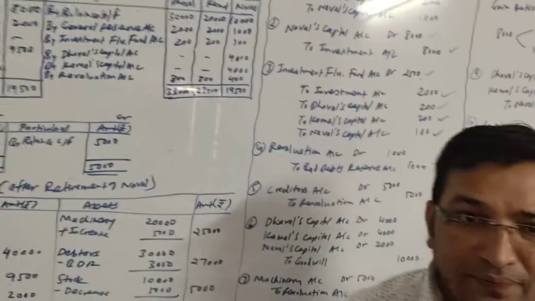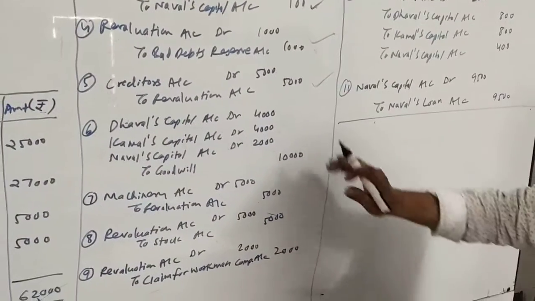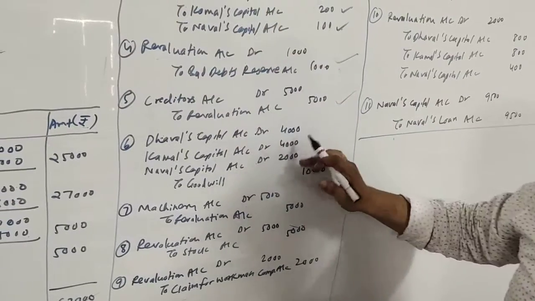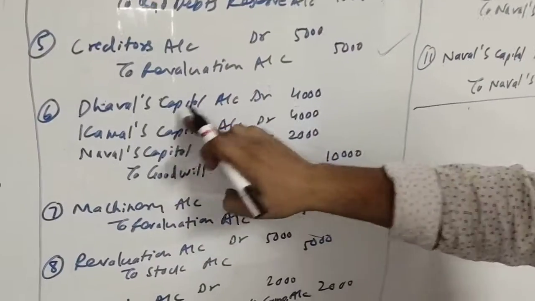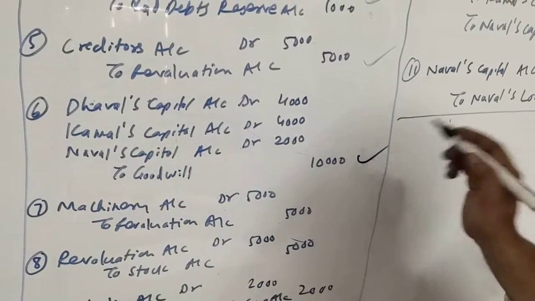Next item. So the entry for the same will be here. We will have to pass a journal entry also. So here the entry is the partners' capital accounts debit to goodwill account 10,000. Okay. Next item.